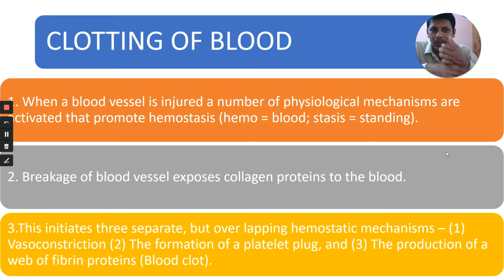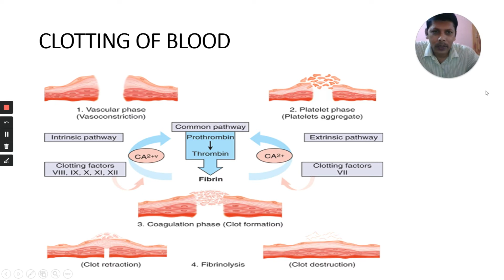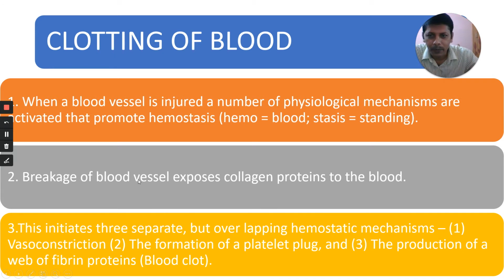Once the blood vessel is injured, the blood is exposed to collagen proteins present in the wall of the blood vessel. If you look at this wall, there are collagen proteins. When the blood vessel is injured, that collagen is exposed to the blood. Breakage of blood vessel exposes collagen proteins to the blood.